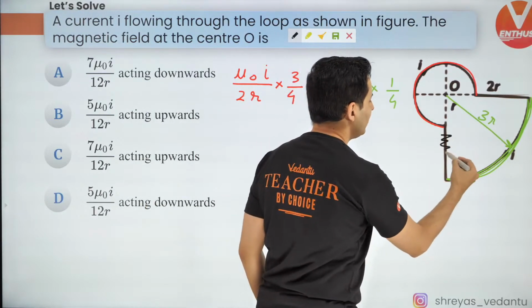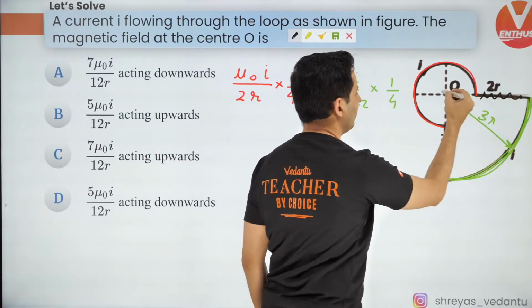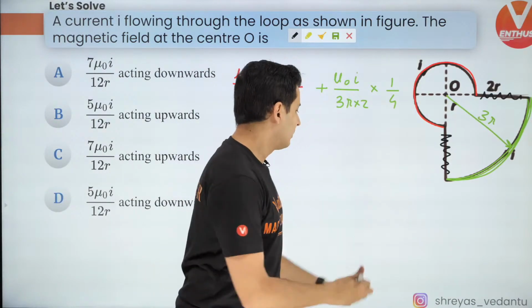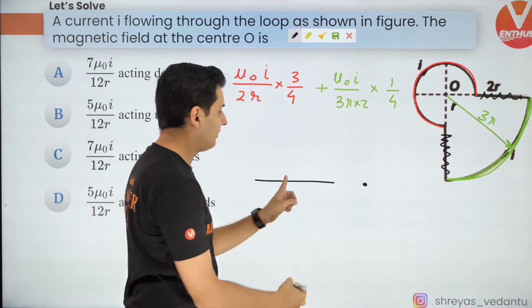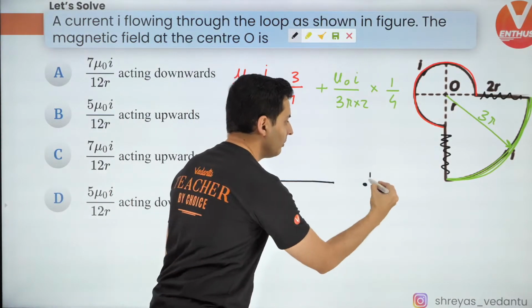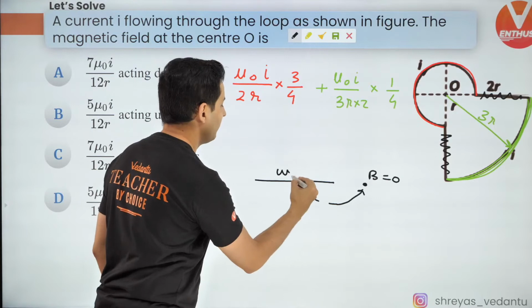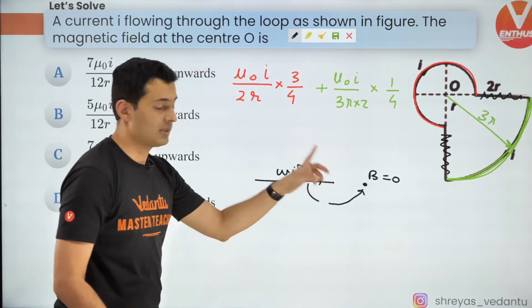By the way, these things are irrelevant. They will not give any magnetic field at point O because they are along that line. So if you take a wire and measure the magnetic field here, because of that wire, the B value will be 0. Keep this in mind, very important concept.